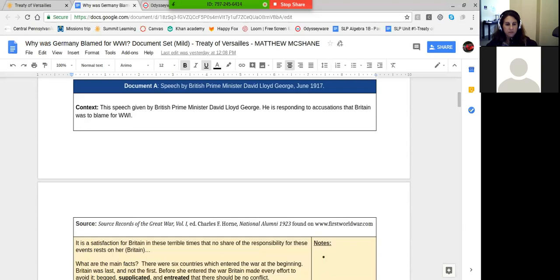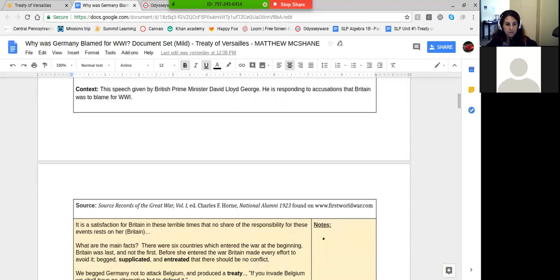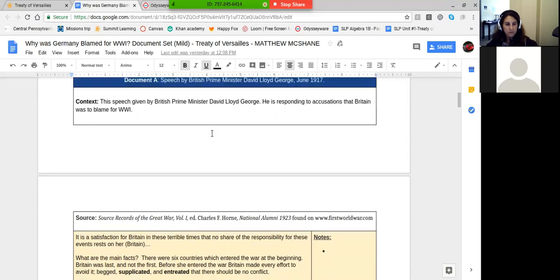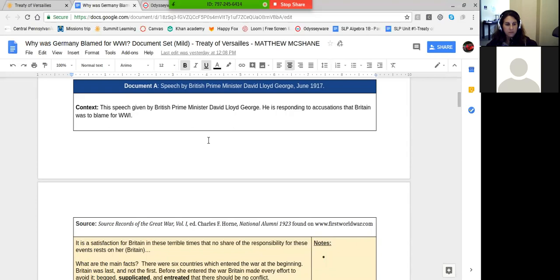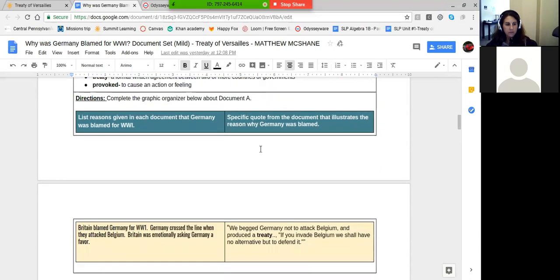So applying to this checkpoint here, we find in these documents how Germany was blamed for World War I. Starting in document A, a speech by the British Prime Minister about how he responds to the accusations that Britain was blamed for war, we see that Germany wanted to fight France, but since Belgium got in the way, Germany had to fight Belgium before they could get to their true goal.